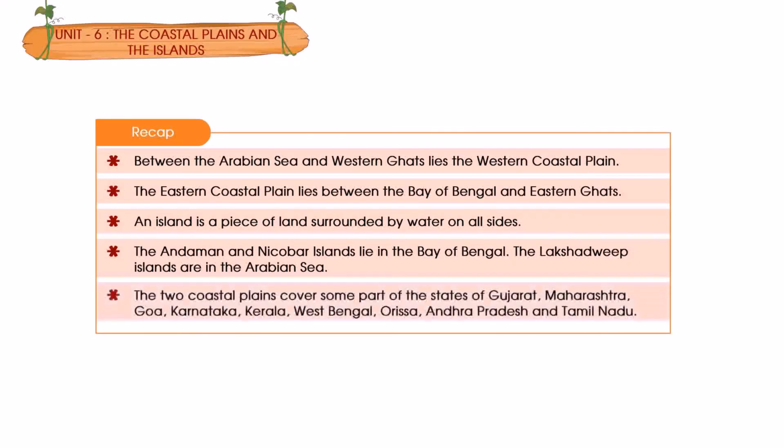The two coastal plains cover some part of the states of Gujarat, Maharashtra, Goa, Karnataka, Kerala, West Bengal, Orissa, Andhra Pradesh, and Tamil Nadu.